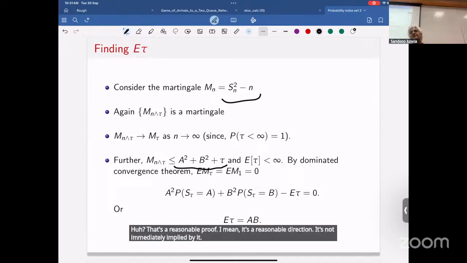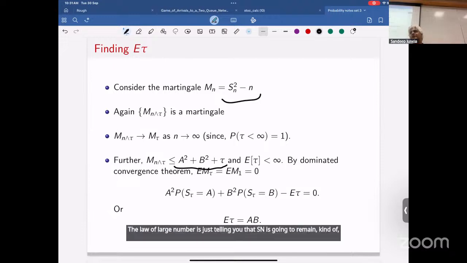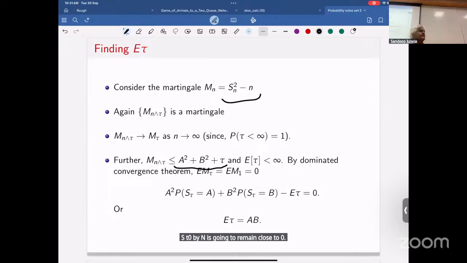The law of large numbers is just telling you that Sn by n is going to remain close to 0. It requires a proof, right? And what's the expected time for it to come back to 0? That's infinity.